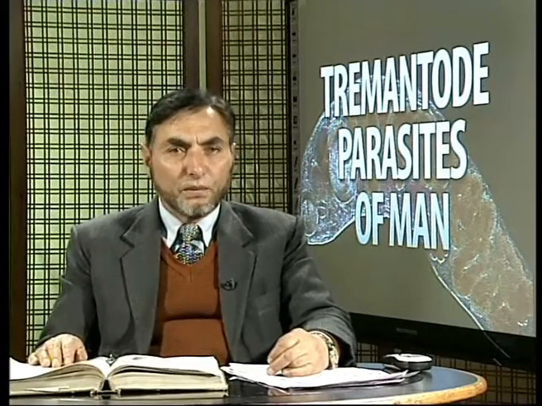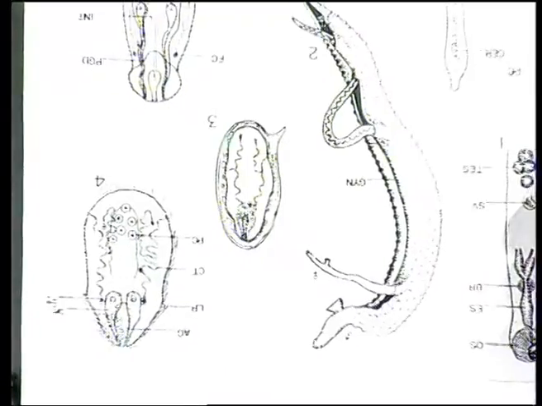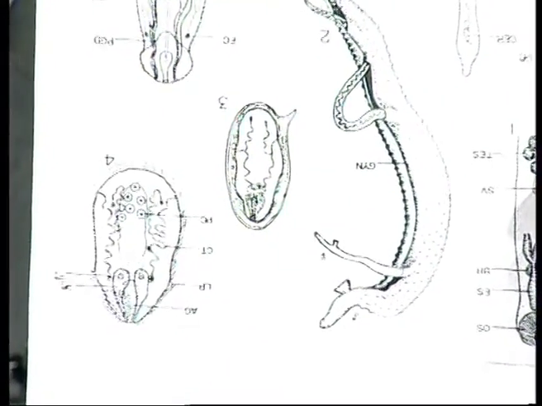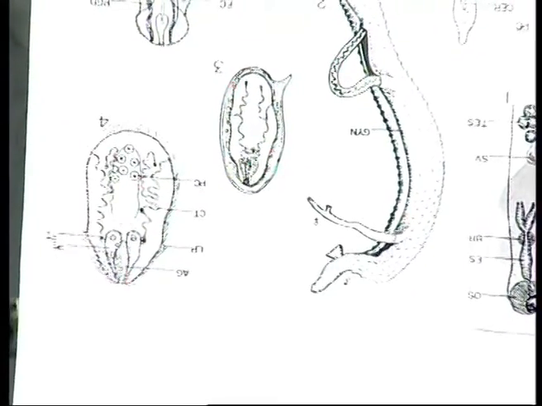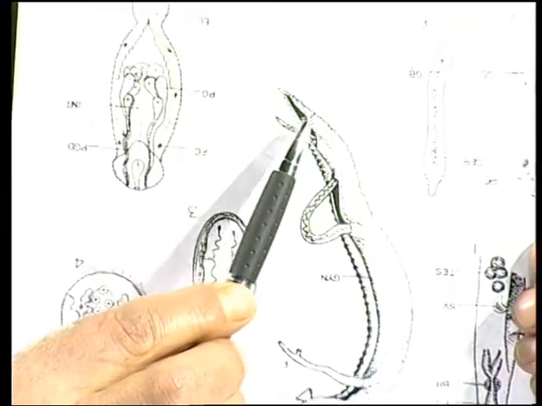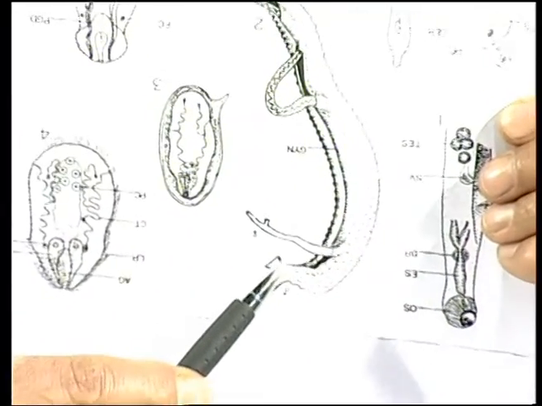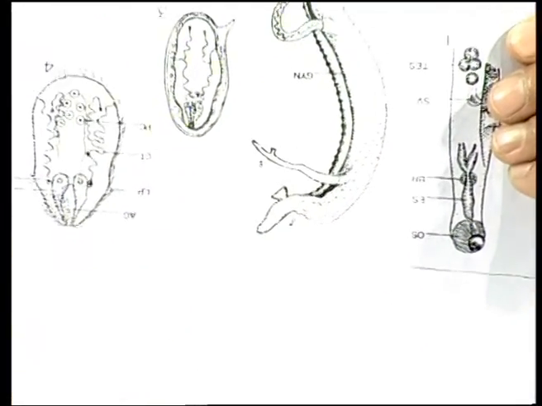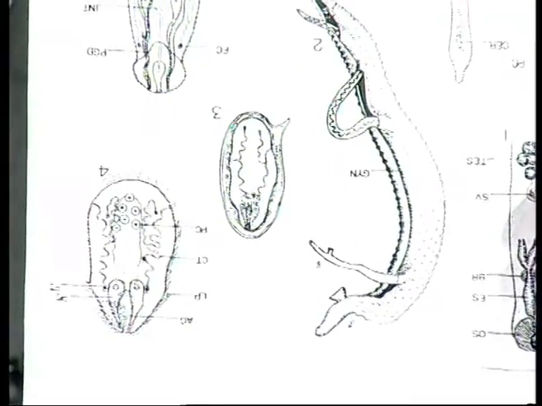where the male and female both live in copula. They are always in copula. The male has a gynecophoric canal, and this gynecophoric canal of the male holds the female. The female is a bit cylindroid and lives in this gynecophoric canal, and it has small suckers, while the male has larger suckers, as you see here. So they live in copula and have different shapes and sizes.